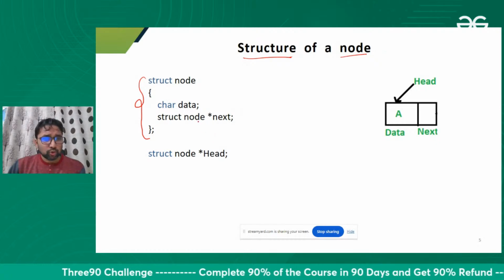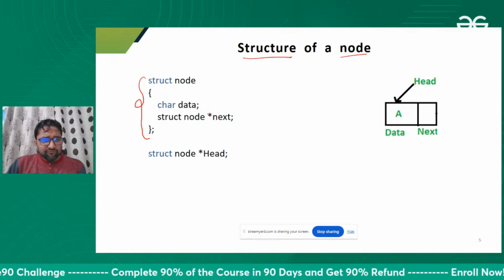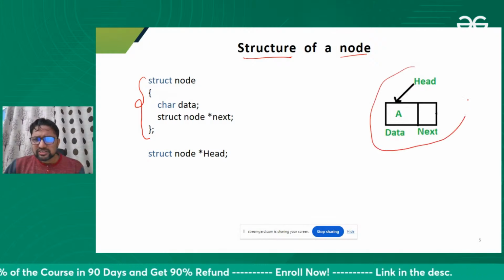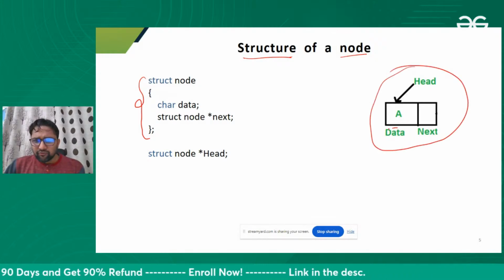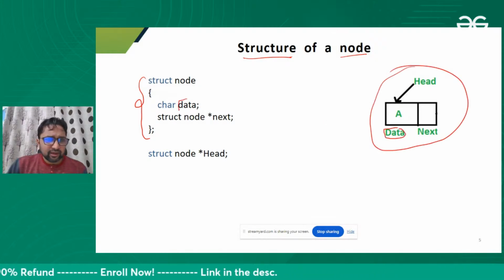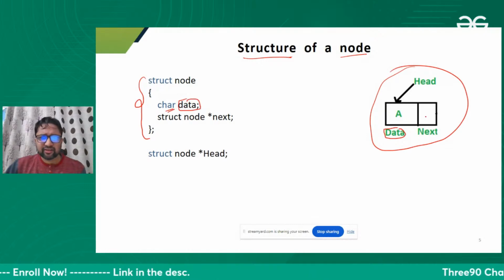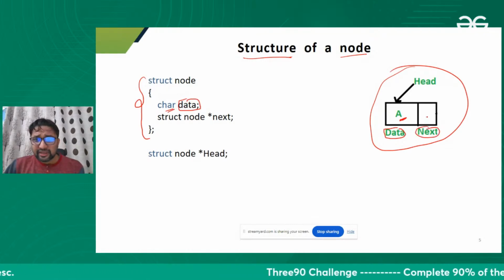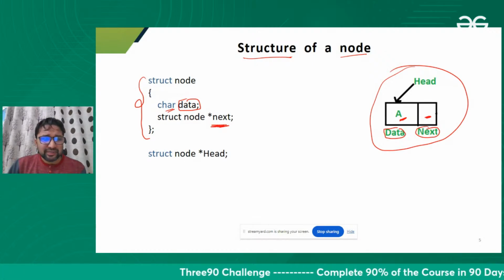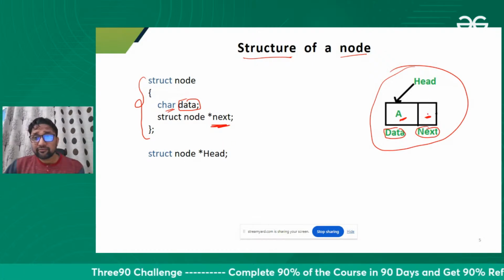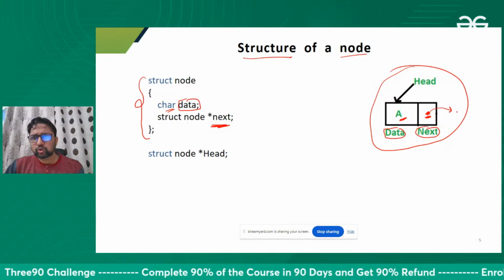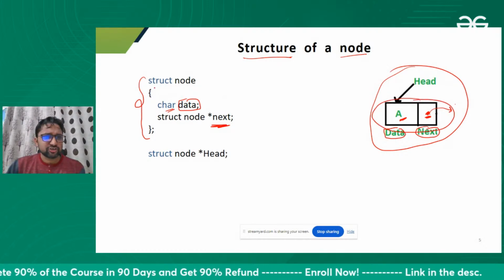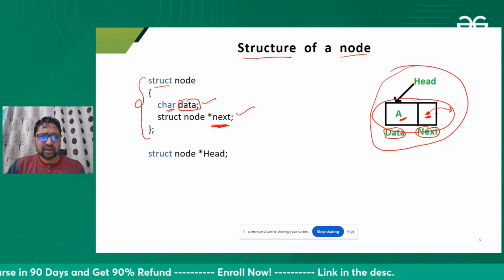Okay, fine. We define the structure of the node. You already know otherwise. So this is one node. In one node, we have data. Data can be character, integer, whatever the type is. Right now we have character type data. Another part of the node is the next, which is a pointer, which can store the address of any other node. So only two things: data and next pointer. This is the structure of a node.